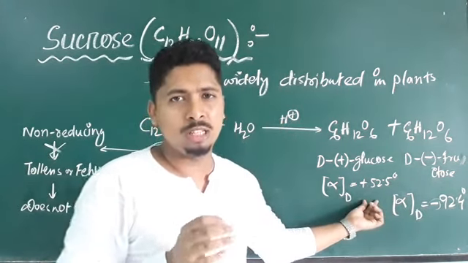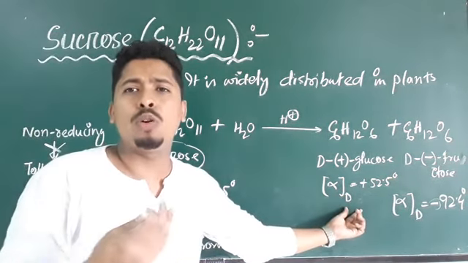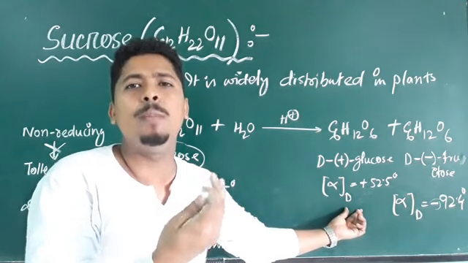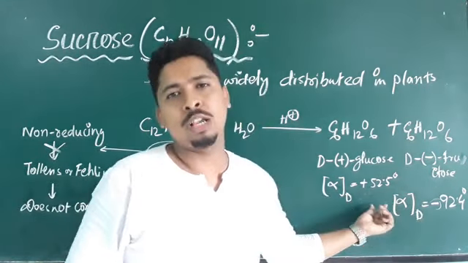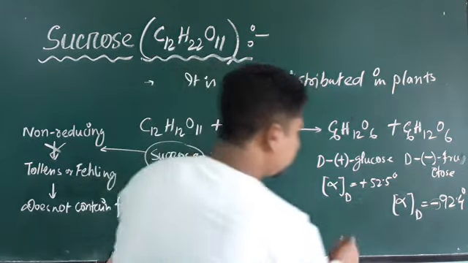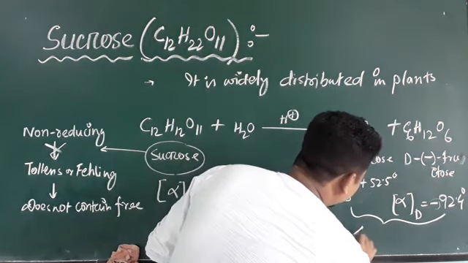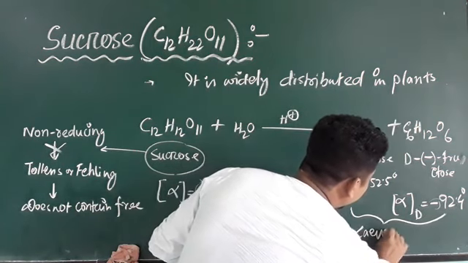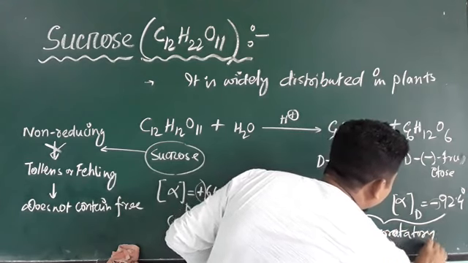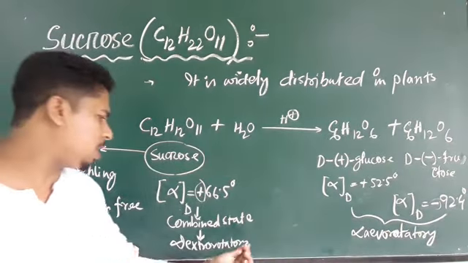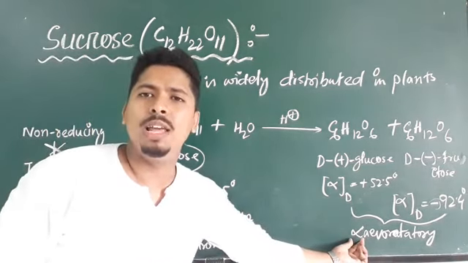Before hydrolysis it is dextrorotatory, but after the hydrolysis the optical rotation will change. It will become levorotatory because the percentage of levorotation is more than that of dextrorotation. So this mixture becomes levorotatory, and this conversion from dextrorotatory to levorotatory is called inversion.